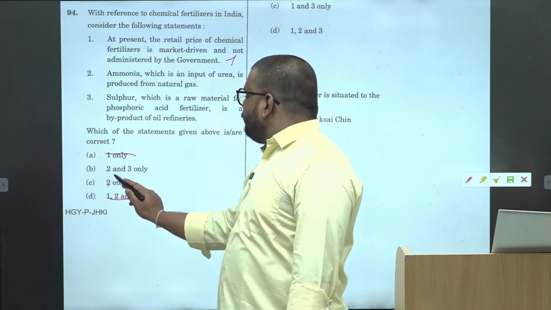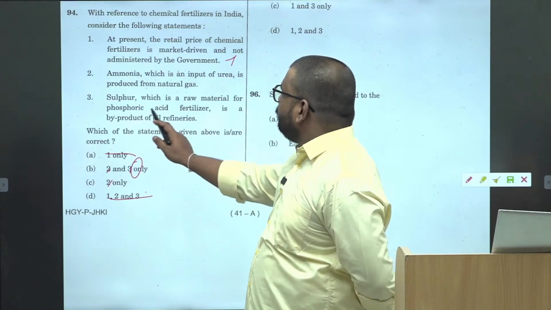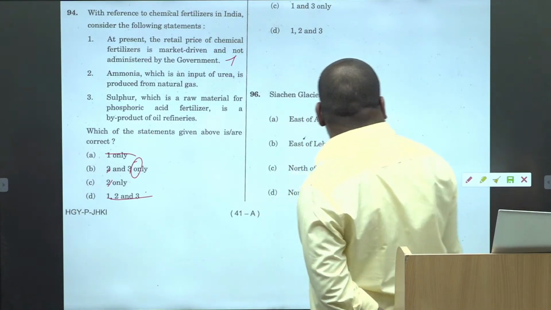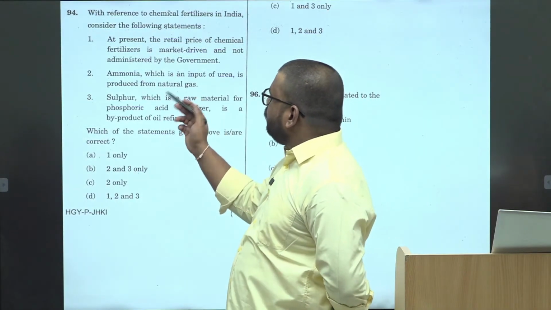Then again, if you consider the first as wrong, then automatically 2 also becomes correct. All you have to do is think about the third. Sulfur, which is raw material for phosphoric fertilizer, is a byproduct of oil refineries, and ammonia is a product from natural gas.